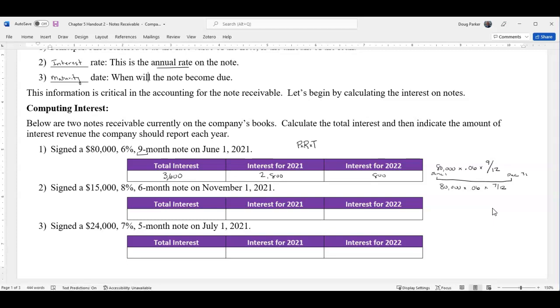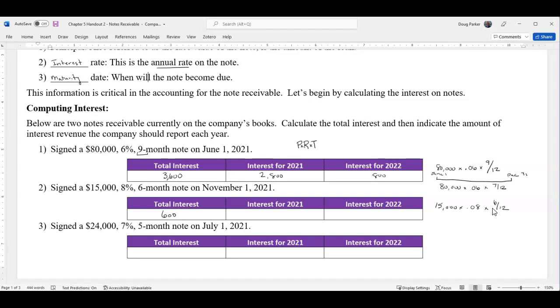All right, let's look at the next one. PERT, principal, 15,000 times rate here is 8%, 0.08, times time. This is going to be a 6-month note. So 15,000 times 0.08 times 6 out of 12, or divided by half, gives us total interest on this note of 600.